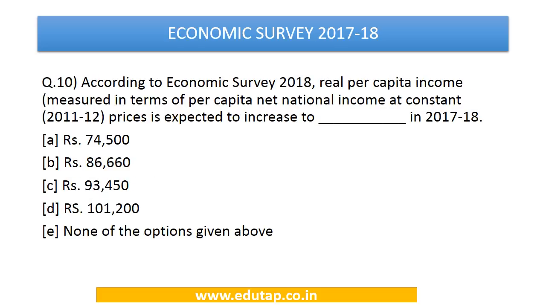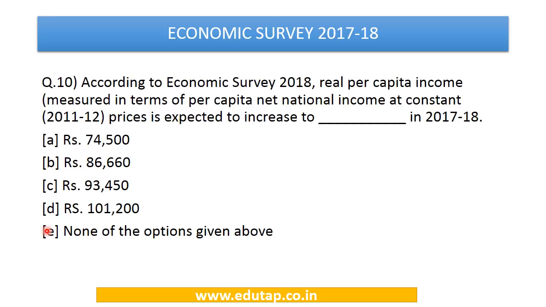According to Economic Survey 2018, real per capita income, which is measured in terms of per capita national income at constant 2011-12 prices, is expected to increase to dash in 2017-18. So here the options are 74,500, 86,660, 93,450, 1,01,200, or none of the above.